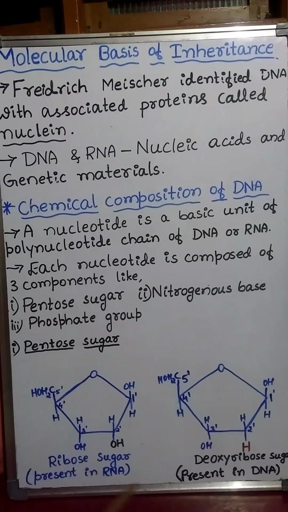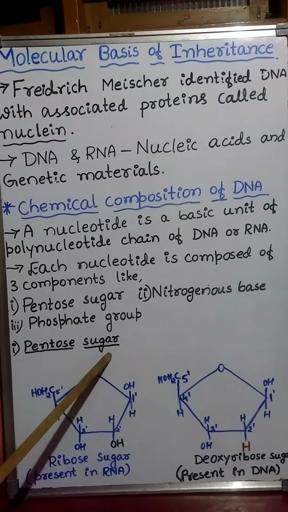In this video, let us discuss one of the components of the deoxyribonucleotide, that is the pentose sugar. Pentose sugar means a sugar made up of 5 carbon atoms.